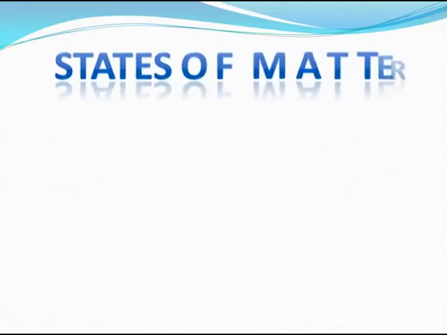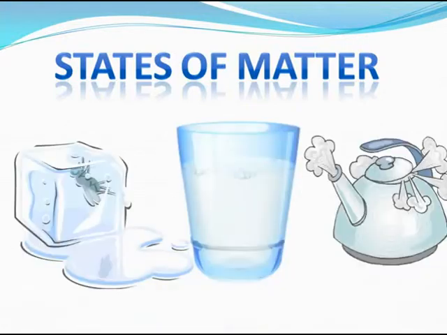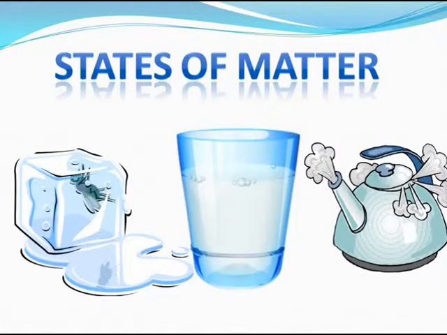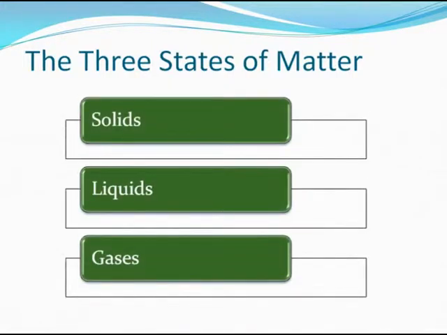The states of matter: solids, liquids and gases. Ice, water and steam. So let's study in detail exactly what are the properties of solids, what are the properties of liquids, what are the properties of gases, and then let's try to understand all these at the level of particles and molecules. Let's proceed. The states of matter. As we already know, the three states of matter are solids, liquids and gases.